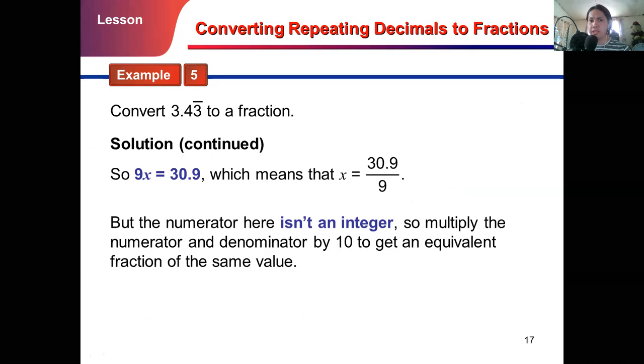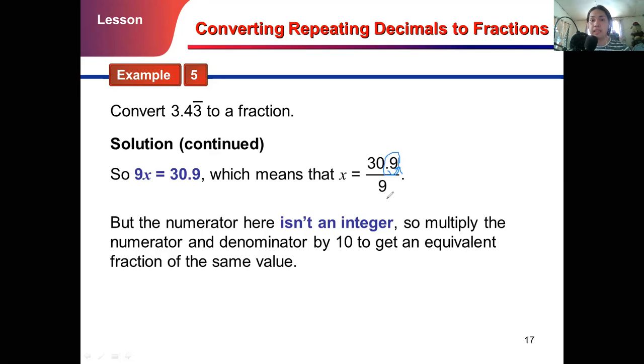But the numerator here is not an integer, as I have said. So multiply the numerator and denominator by 10 to get an equivalent fraction of the same value. So why not 100, sir? Because we have to move the decimal point one place to the right.